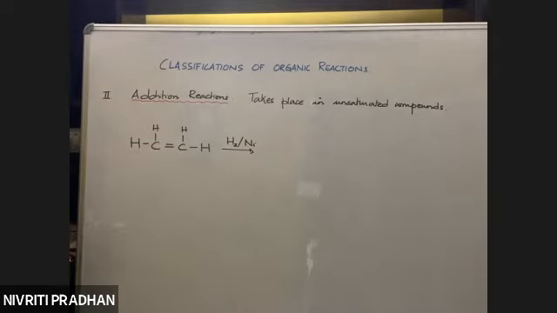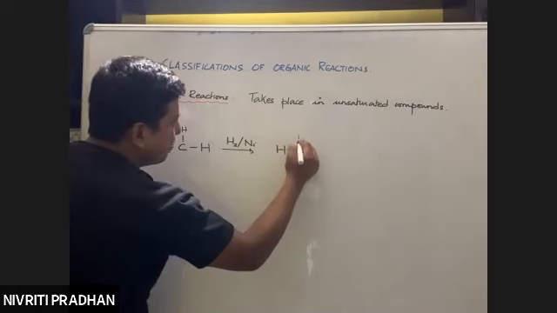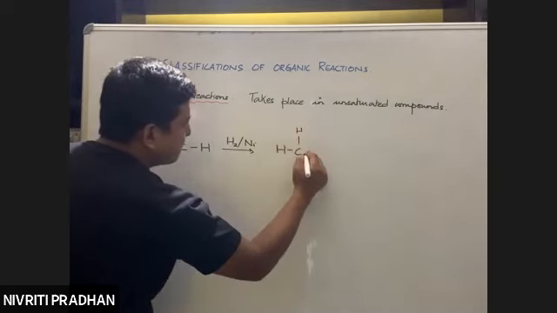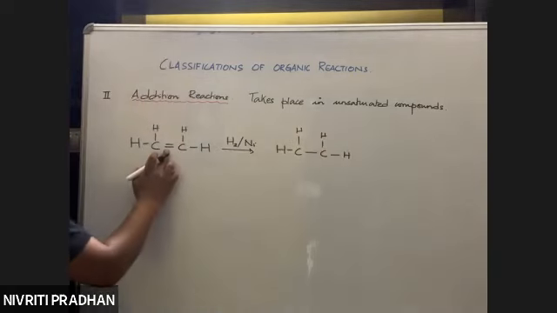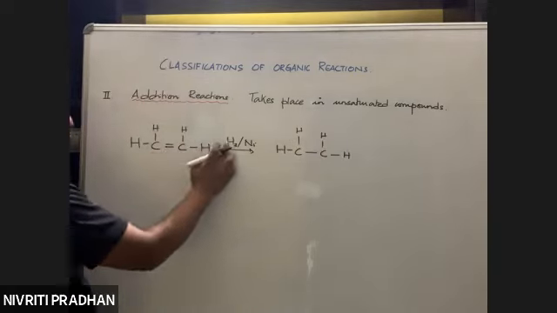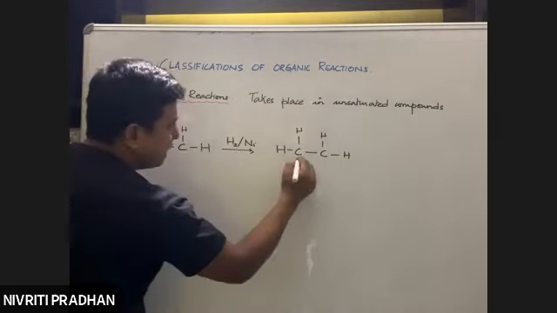So what happens during addition reaction? During addition reaction, one of the pi bonds gets removed. This pi bond gets removed, and in place of it, there are two hydrogens. One hydrogen will be added here, the other hydrogen will be added here.